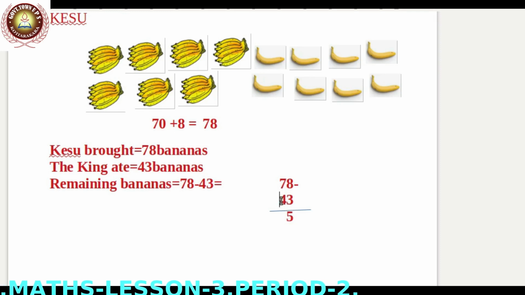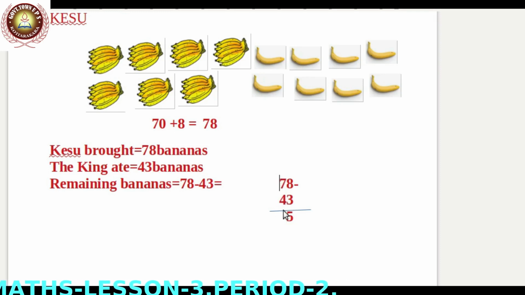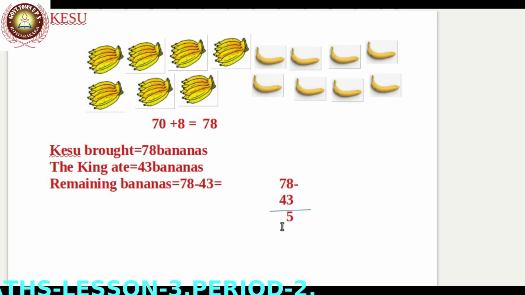Subtract 4 from 7. How much do we add to 4 to get 7? We add to 4: 5, 6, 7. We add 3 to 4, we get 7. That is 7 minus 4 is equal to 3.